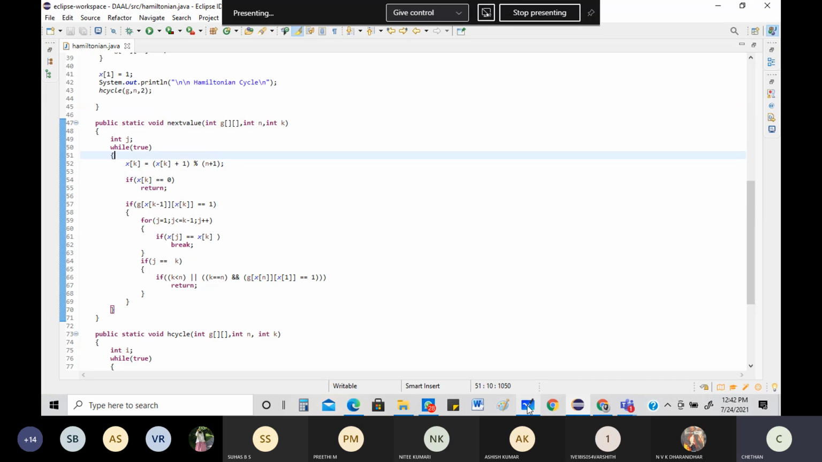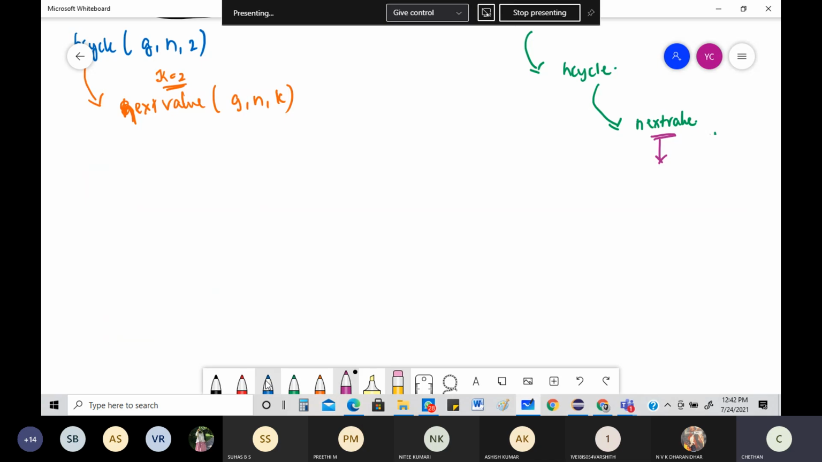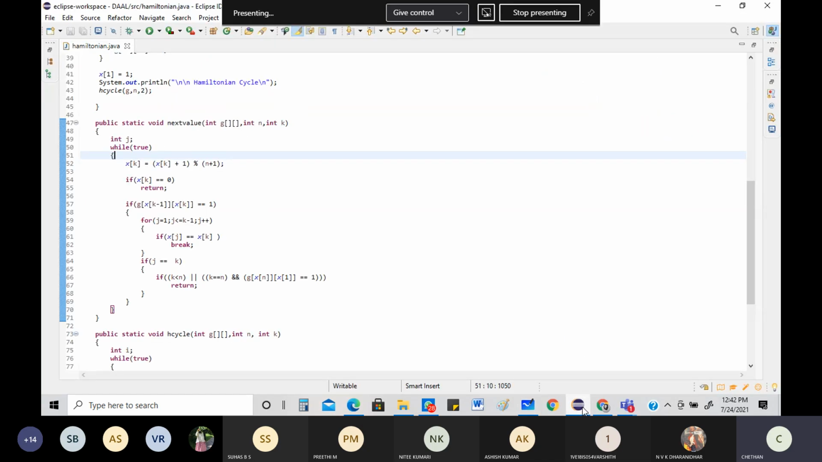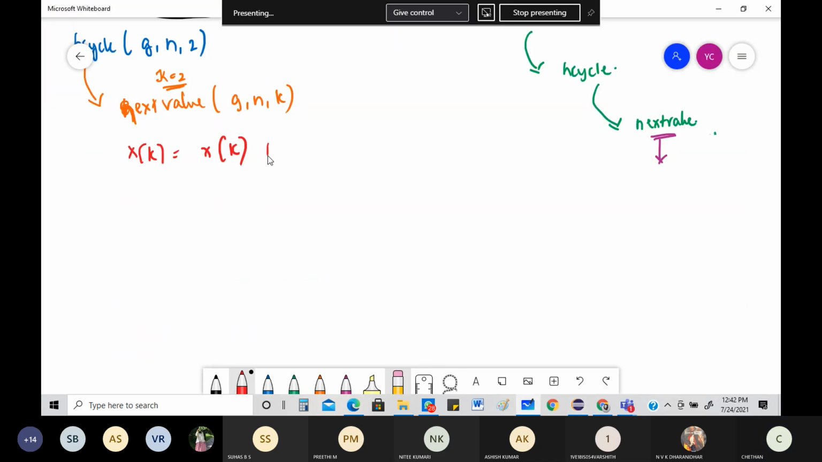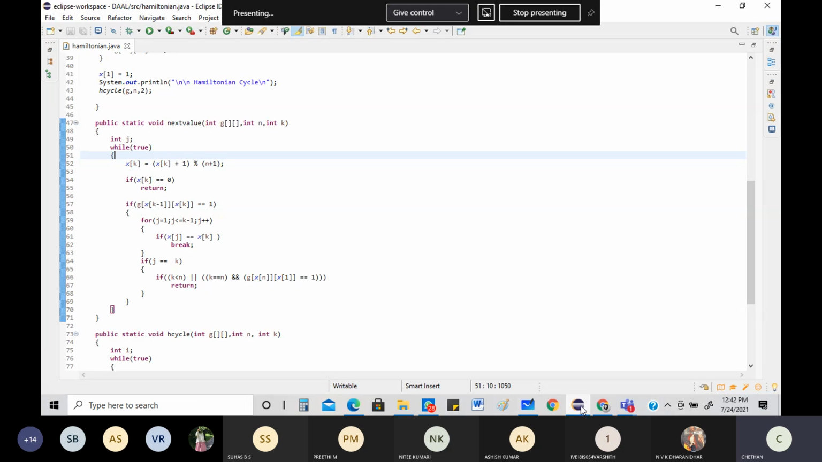What is the statement that clearly says? Let me write this. X of k is equal to x of k plus 1. Be careful with the way of writing it, because it's not k plus 1, it's x of k plus 1. So there's a difference. It clearly says x of k plus 1